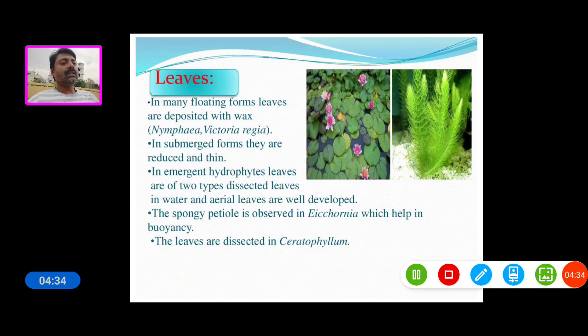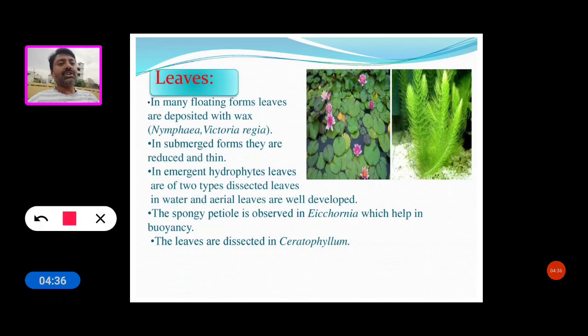Now see the hydrophytic plants' leaf adaptations and leaf structures. In many floating forms, leaves are coated with wax. This is an important character of hydrophyte plants, for example Nymphaea and Victoria regia. In submerged forms, leaves are reduced and thin.